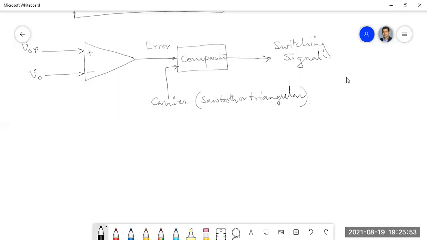Now let me draw. I will first discuss the sawtooth, and at a later stage I will convert it to the triangular. When I discuss advanced circuits like the inverter, I will switch to the triangular carrier signal.